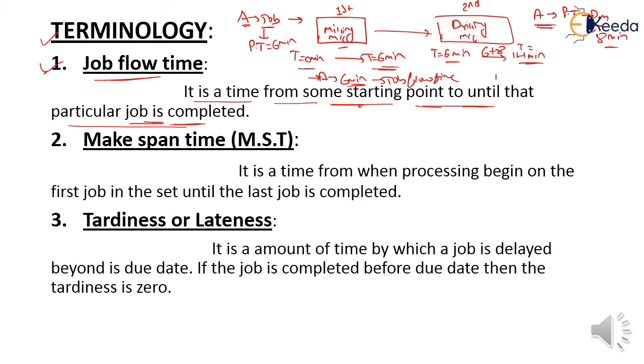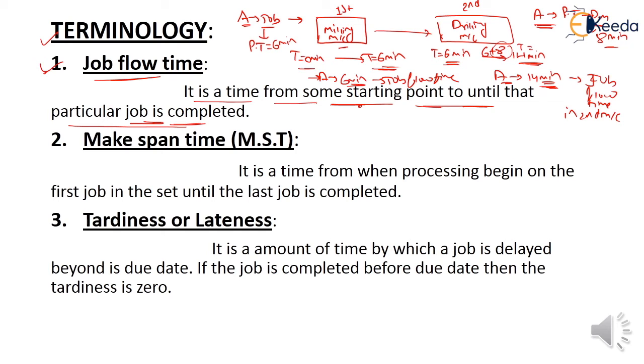So the 14 minutes is your job flow time of A job on the second machine. Clear to all students? What is your concept here? Here in the second machine the starting point of A job is 6 minutes and the completed, finishing time is 14 minutes. But here the processing time is given as 8 minutes. So 6 plus 8 is 14 minutes. So 14 minutes is your job flow time.